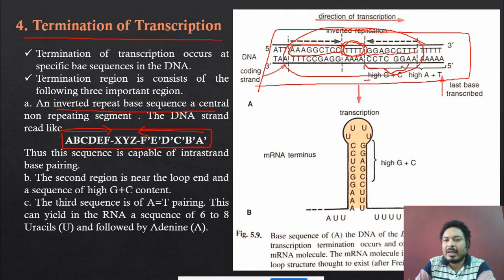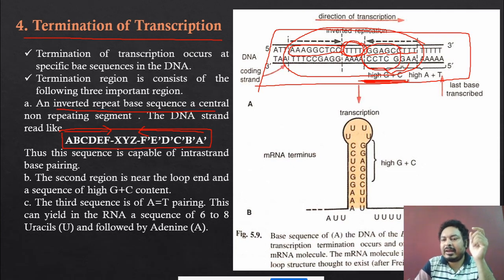This region is called high GC region. Now what is high GC region? In this region, the content of G and C is very high. You can see GG, CC, GC, GC, GC like that. So this region is called high GC region.